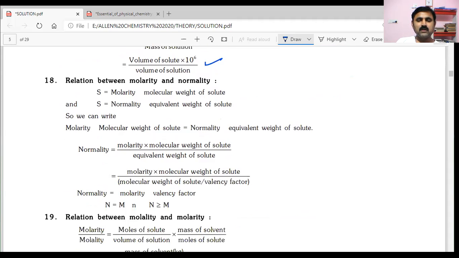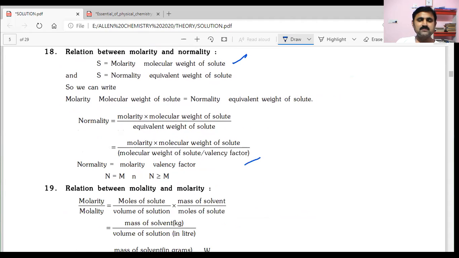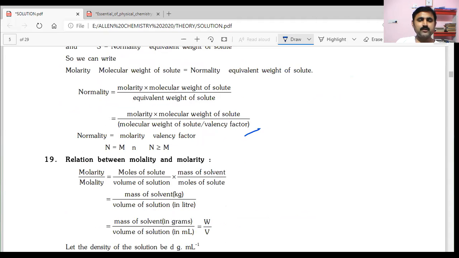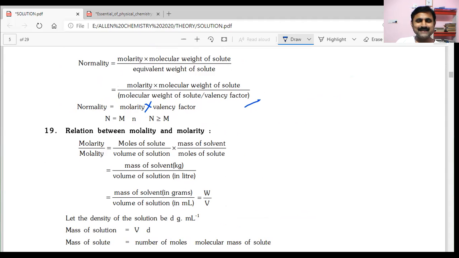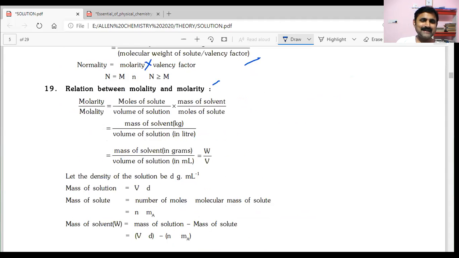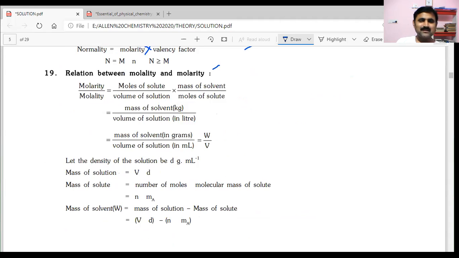And after that, we have already told you the relation between normality and molarity. Normality is equal to molarity into valency factor, or n factor. What is the relation between molality and molarity? See, molarity is number of moles by volume of solution. What is molality? Number of moles of solute by mass of solvent.